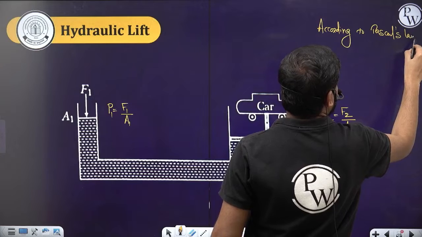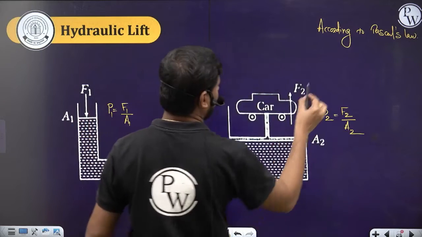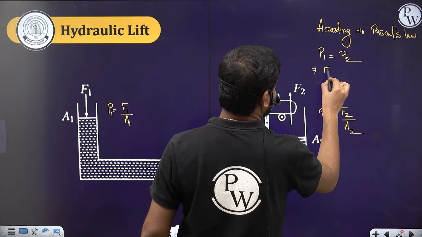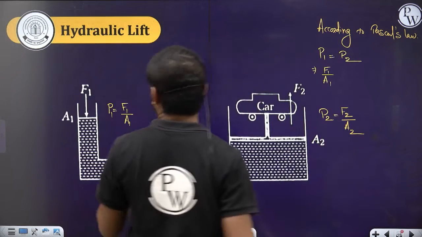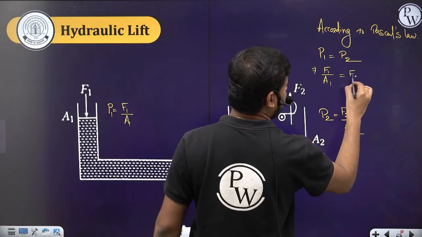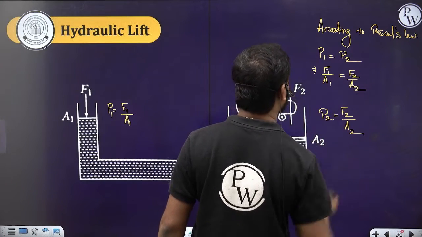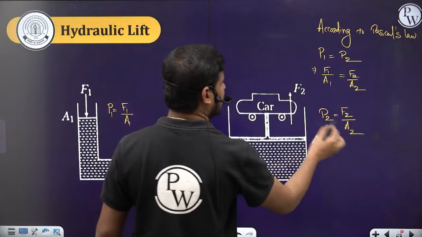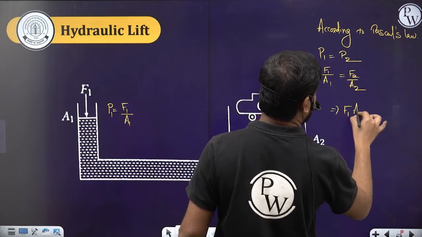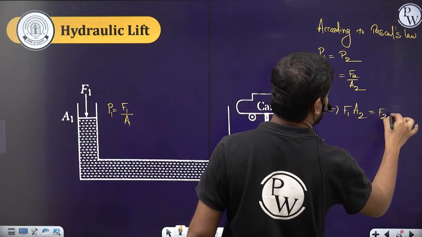we can write that the pressure P1 is equal to P2, which is F1 by A1, force upon area, is equal to F2 by A2. Or we can also write F1 A2 is equal to F2 A1.